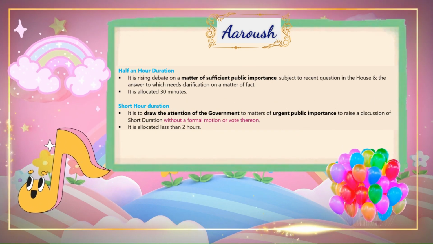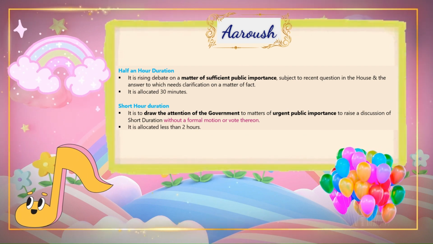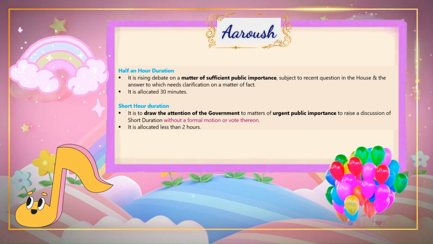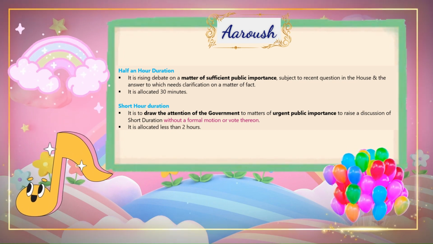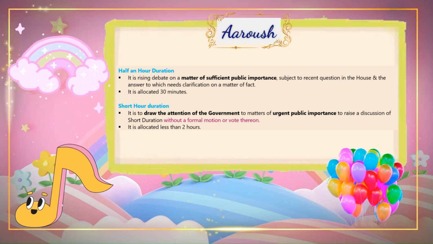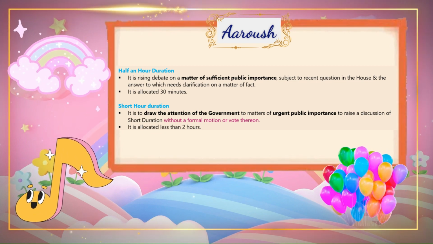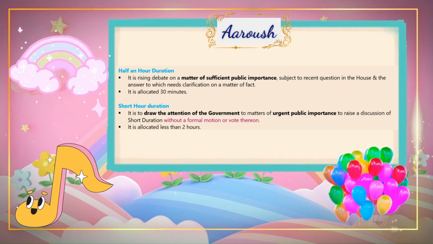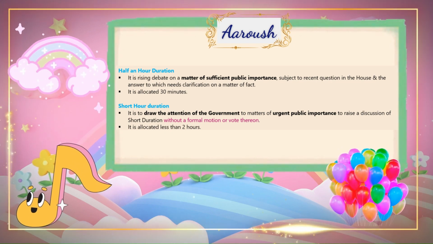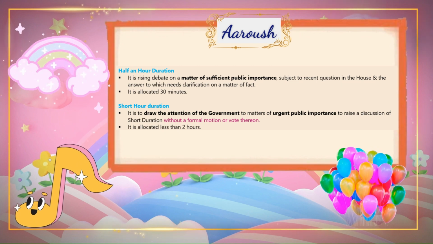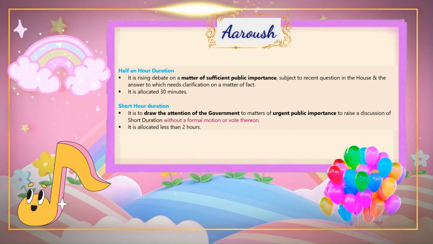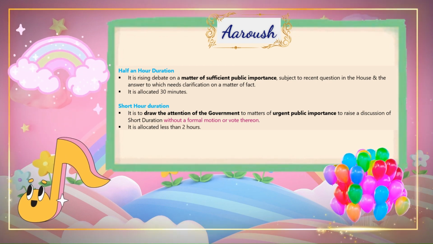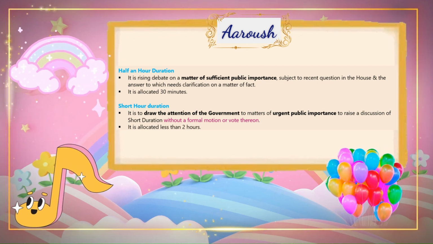Half an hour discussion. It is raising a debate on a matter of sufficient public importance, subject to a recent question in the House, the answer to which needs clarification on a matter of fact. It is allocated 30 minutes. Short duration discussion. It is to draw the attention of the government to matters of urgent public importance, to raise a discussion of short duration without a formal motion or vote thereon. It is allocated less than 2 hours.